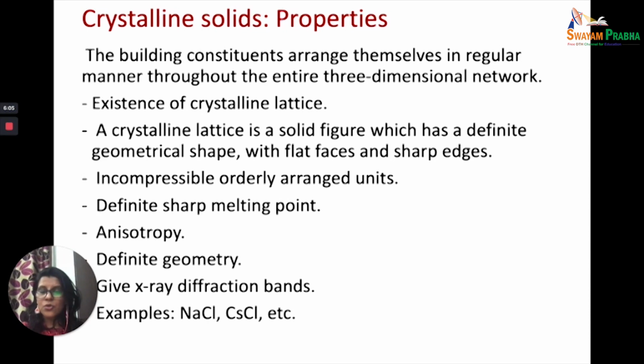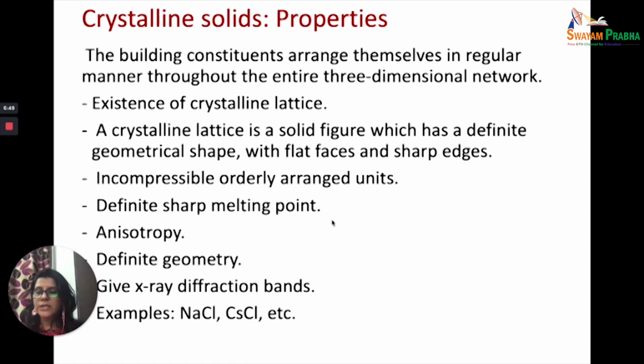And because there is strong intermolecular force, there are strong forces of attraction. Therefore, they have a definite geometrical shape. You will have flat faces. There will be sharp edges. So let's say these are the two flat faces. They will join together at one end. So this will be called an edge where the two faces join together. So that is the shape that is there because of the faces, because of the edges. And this arrangement is incompressible in nature because, as I have said already, there is a strong intermolecular force between the molecules, and therefore they are incompressible. This force or this order is long range order which is followed throughout.